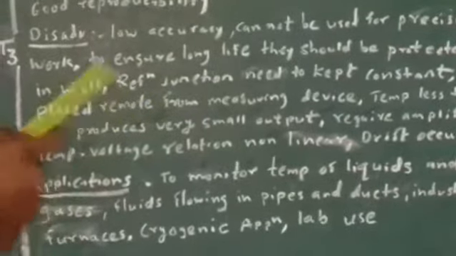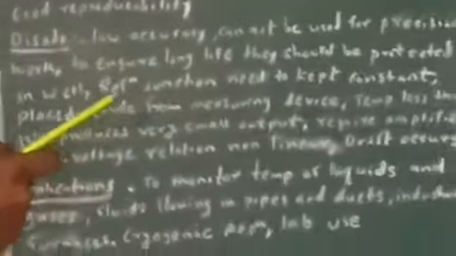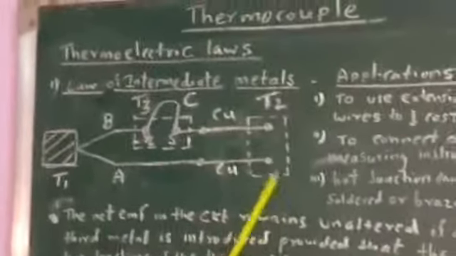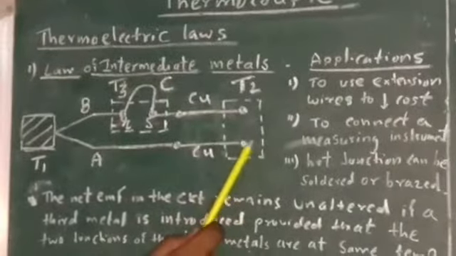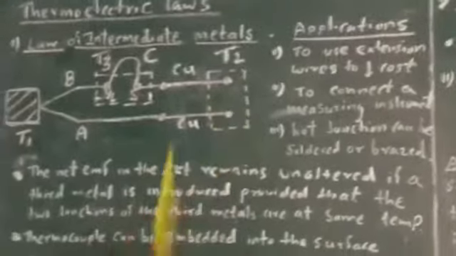Then another important thing for working of thermocouple is you have to maintain the reference junction constant. See here, this is the hot junction, this is the cold junction. Here you have to maintain 0 degrees Celsius, or at room temperature you have to maintain this temperature constant. So this is a tedious job.